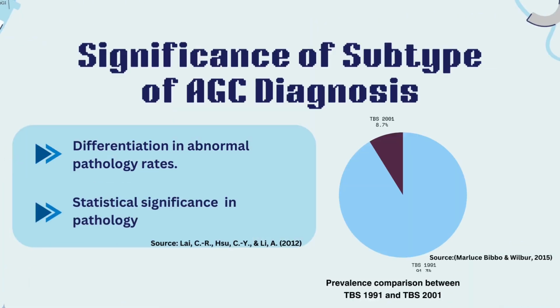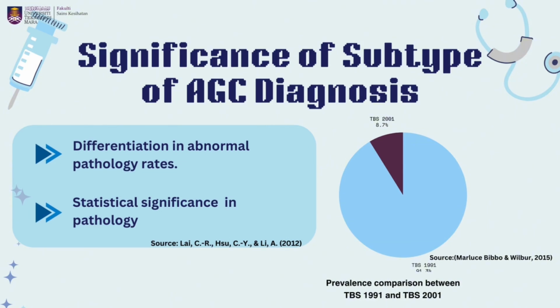Subtypes of AGC are proven to be significant as they can be helpful to achieve precise judgment on patients' condition and pathology outcomes. Comparison of prevalence between Bethesda System 1991 and 2001 has been made through this pie chart, which proves that diagnosis of AGC in 2001 is way more detailed and specific than 1991. The pie chart concluded that prevalence of AGC in 1991 is higher than 2001. And why is that?